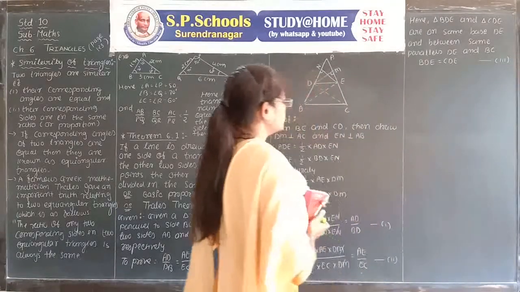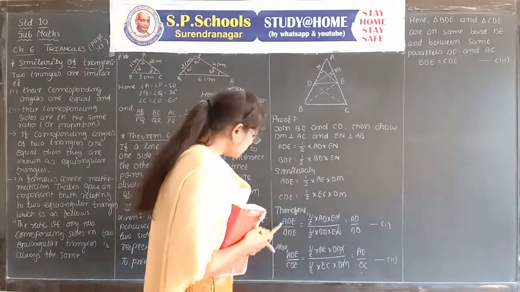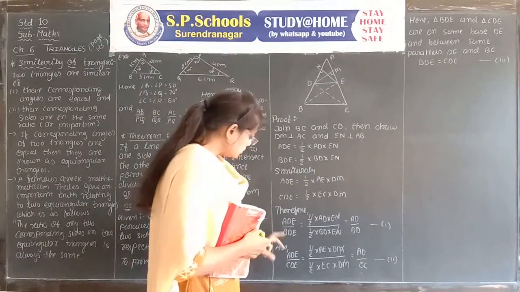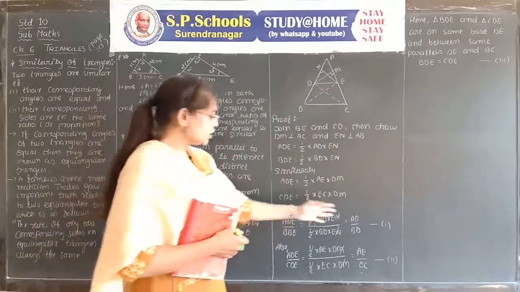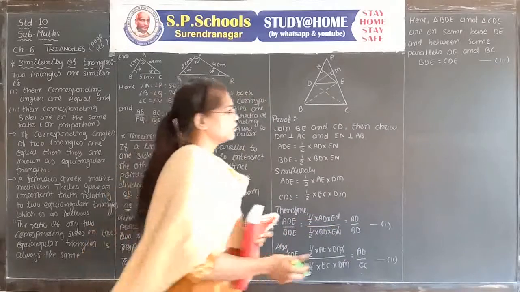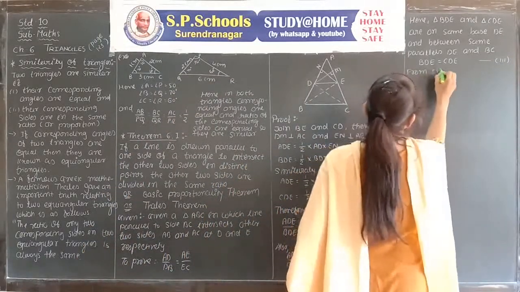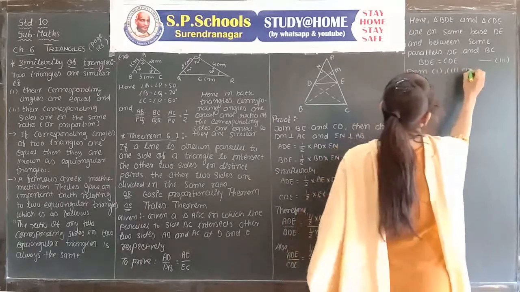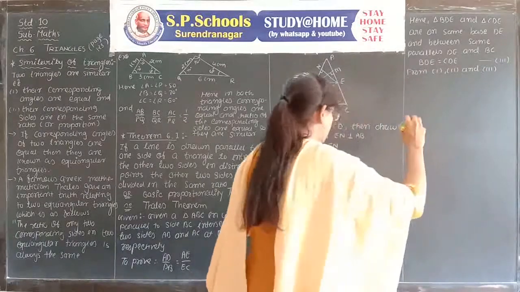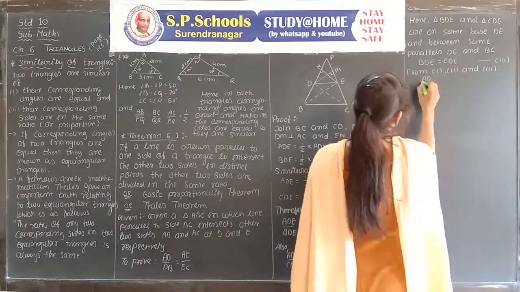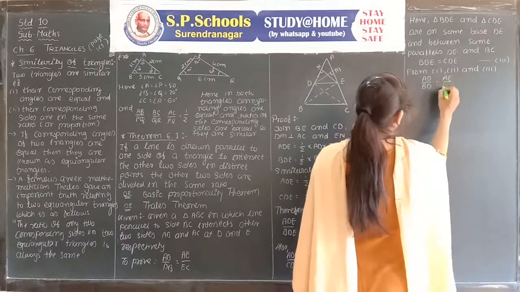From the result number 3, area of triangle BDE and area of triangle CDE both are equal. Numerators are equal and denominators are also equal, meaning the left hand sides are equal, so the right hand sides are also equal. So from 1, 2 and 3, AD upon BD is equal to AE upon EC.